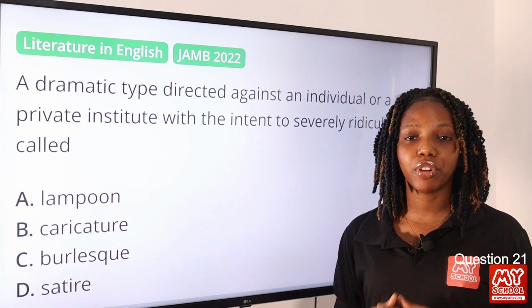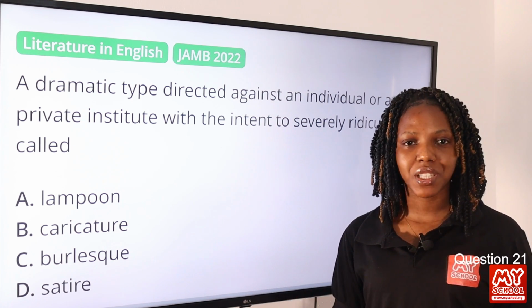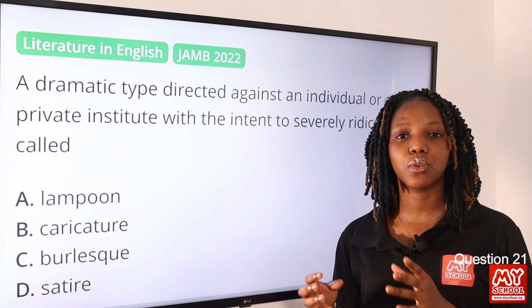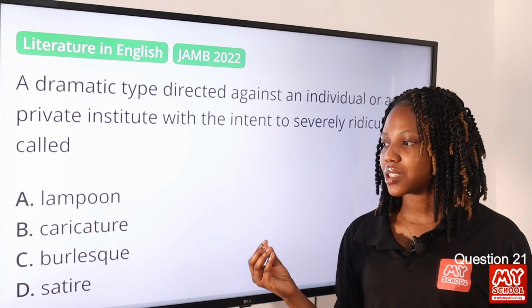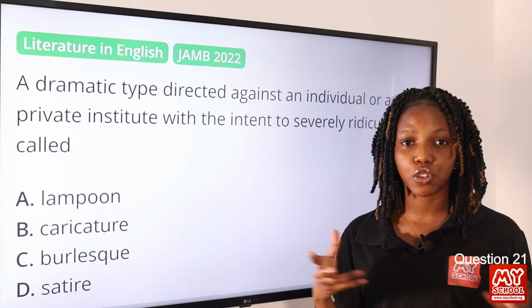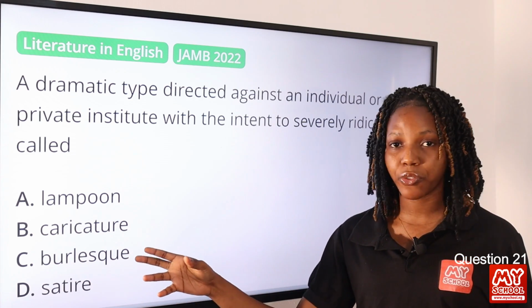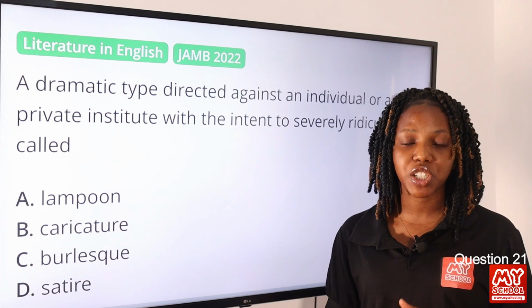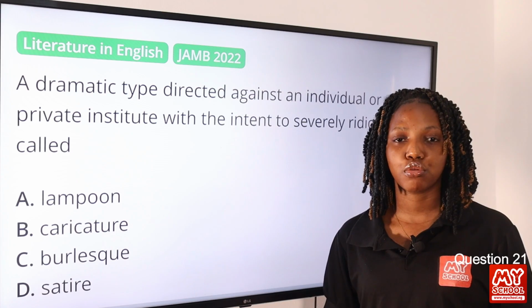What is burlesque? Burlesque is a comical imitation of something, especially in a dramatic work. All of these options have something similar. They are all synonymous in a sense because they are all comical imitations of something. But what makes burlesque unique is the fact that it happens especially in a dramatic work. So option C is the final answer to this question.